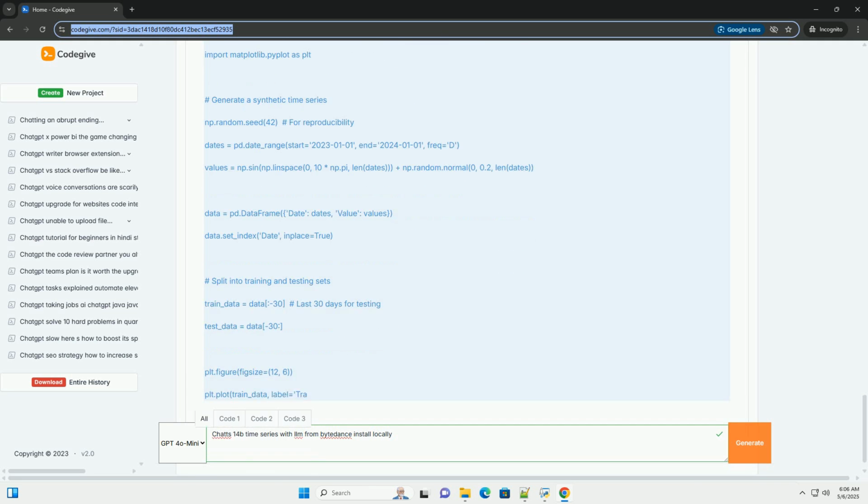bnb_4bit_compute_dtype equals torch.float16 specifies the data type for computations within the quantized model. Setting this to torch.float16, if your GPU supports it, can significantly improve speed, as the computations are performed with half-precision floating point numbers. 8-bit quantization, using bitsandbytes. Similar to 4-bit, but with slightly higher precision and less memory reduction.